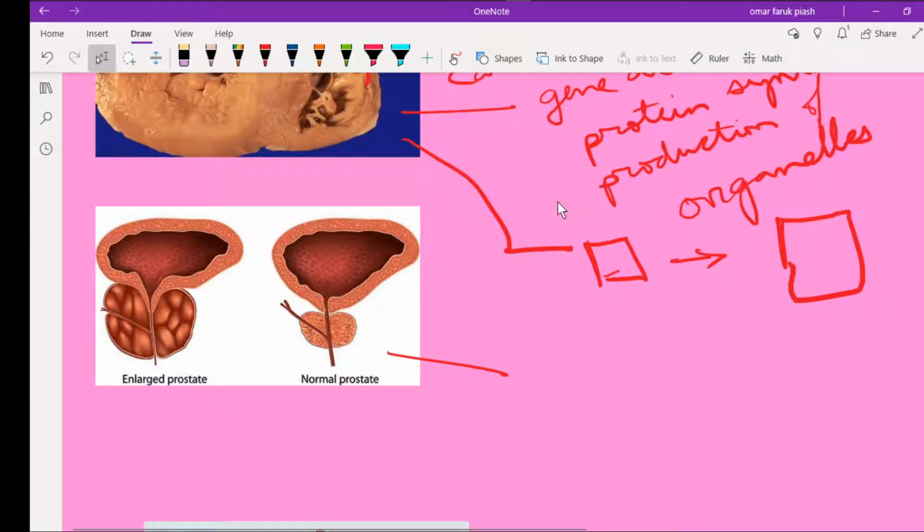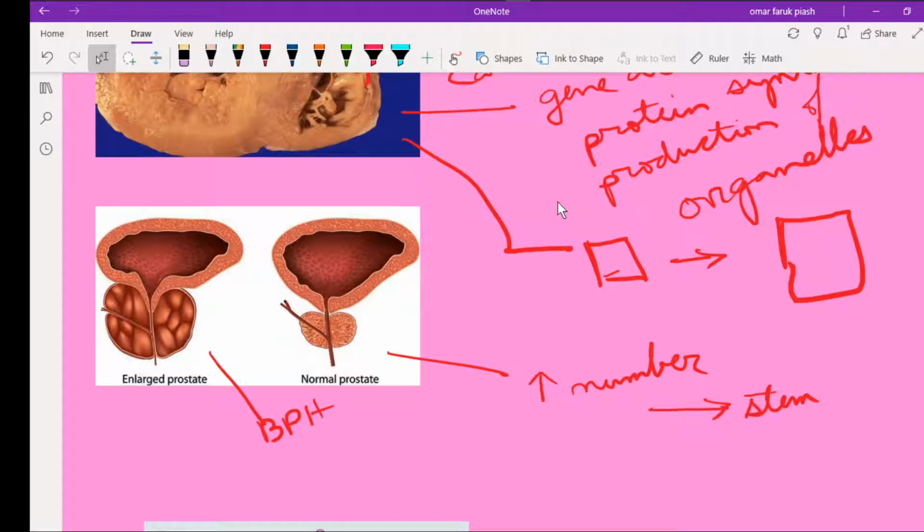This is a picture of prostate. This is benign prostatic hyperplasia. It is one form of hyperplasia. It means increased number of cells, and this number increases with the help of stem cells. And I have already told you that there are some places where there is no stem cell. These are called permanent cells, like cardiac muscle, nervous tissue, and skeletal muscle. So in these three places there is no hyperplasia, only hypertrophy.